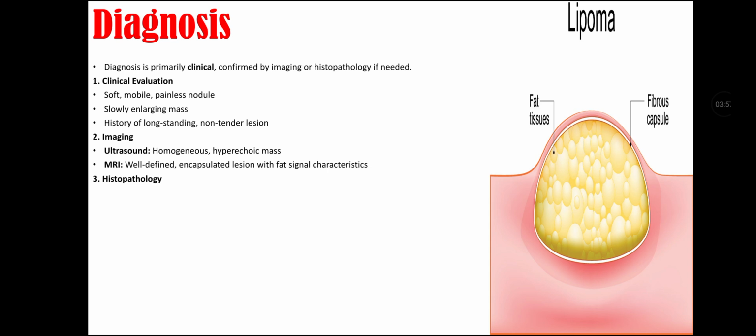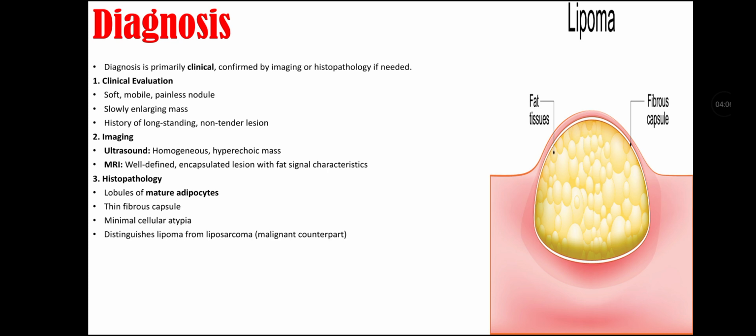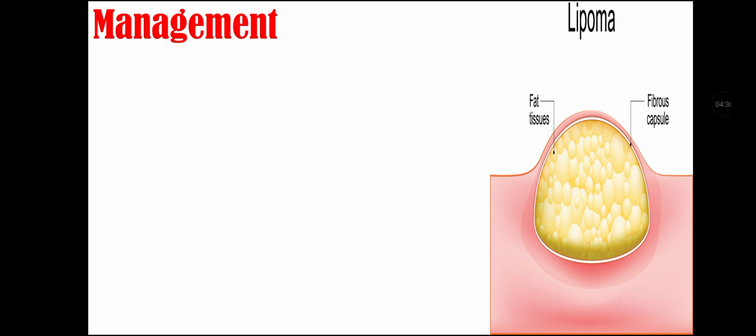And then we do histopathology for lipoma, in which we find lobules of mature adipocytes, thin fibrous capsule and minimal cellular atypia. This distinguishes lipoma from liposarcoma. And then we do differential diagnosis for lipoma. That differential diagnosis may include epidermoid cyst, fibroma, neurofibroma, hemangioma and liposarcoma. We have to distinguish or differentiate lipoma from all of these for better diagnosis.